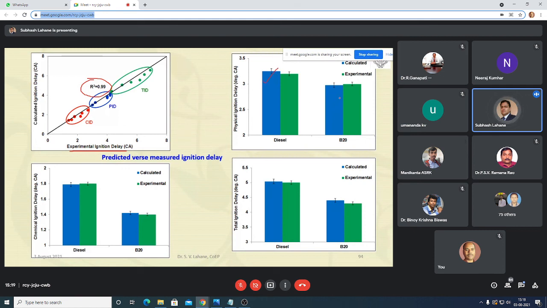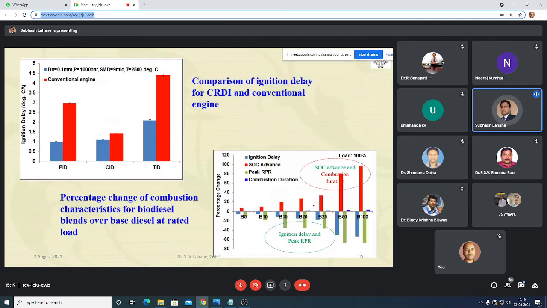These results are within the uncertainty limit, but there is very little data available in the literature, so we could not compare our predicted results with the available literature. Whatever we have measured, only that we were able to compare with our predicted physical and chemical ignition delay values from the developed model.